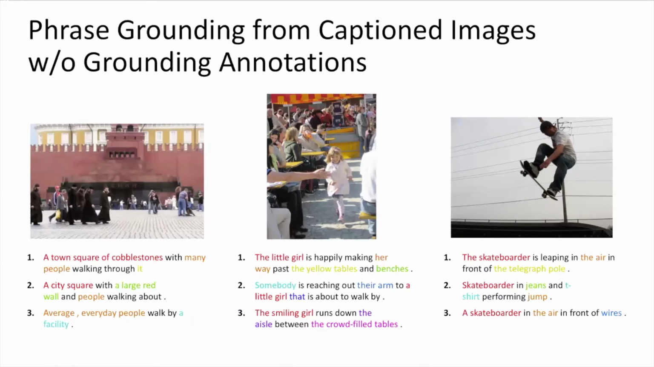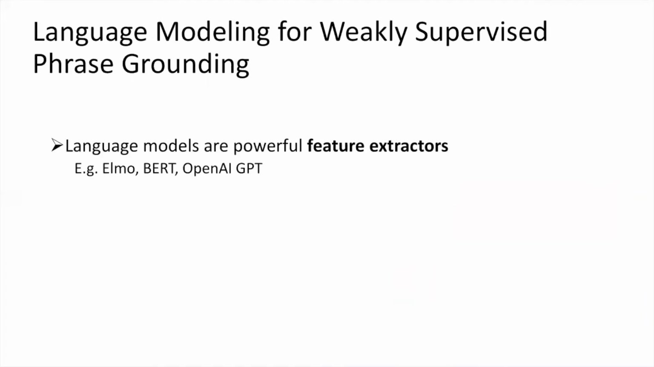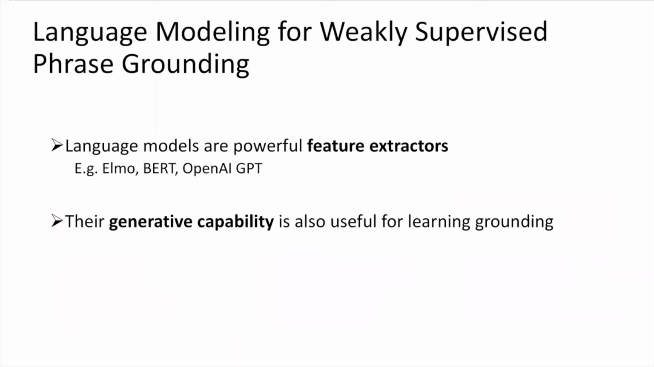We believe this to be possible given basic representations of images and language, such as that provided by pre-trained object detectors and language models. We are also interested in how a language model can be used to learn phrase grounding. We know that language models, such as BERT, are powerful feature extractors. We show that their generative capability also lends itself to learning grounding.